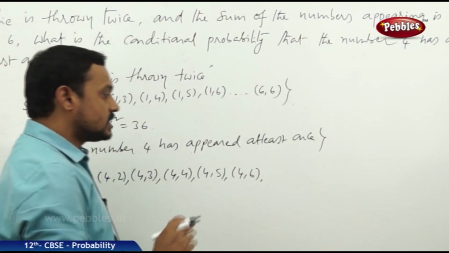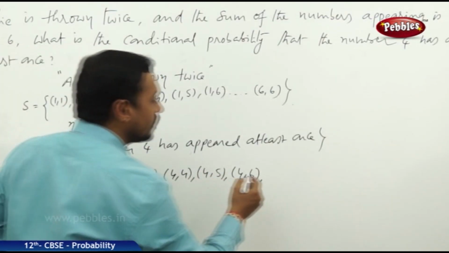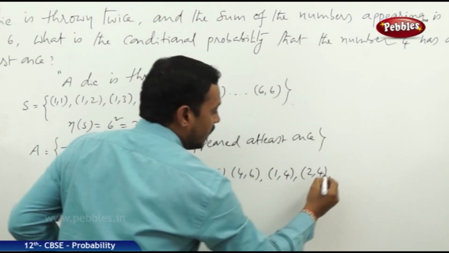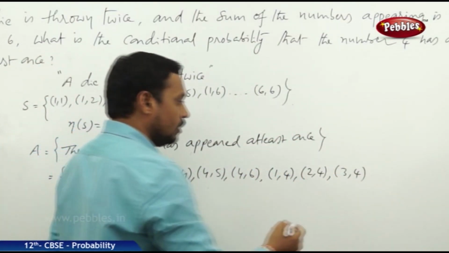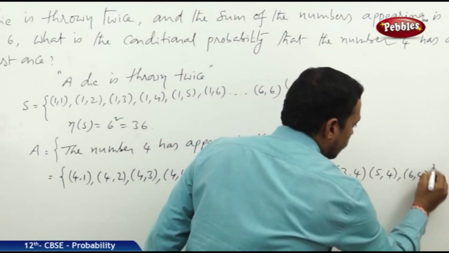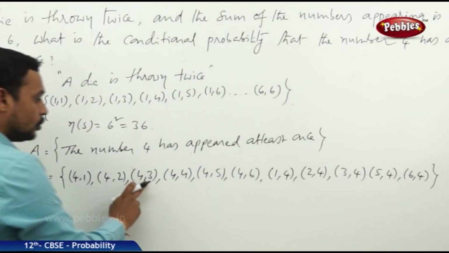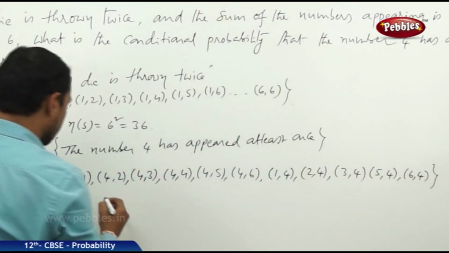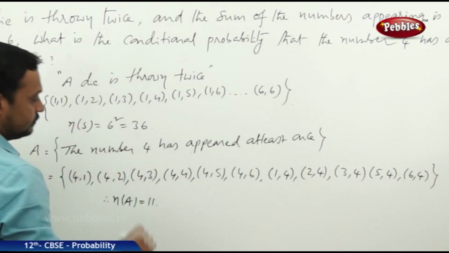Suppose the second die shows 4 and the first die may be any number: 1 comma 4, 2 comma 4, 3 comma 4, and 4 comma 4 is already taken, 5 comma 4 and 6 comma 4. Now these are the favorable cases. How many are there? 1, 2, 3, 4, 5, 6, 7, 8, 9, 10, 11. Therefore, n of A is equal to 11.